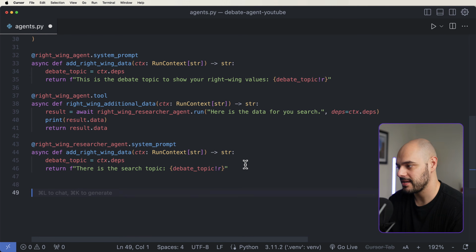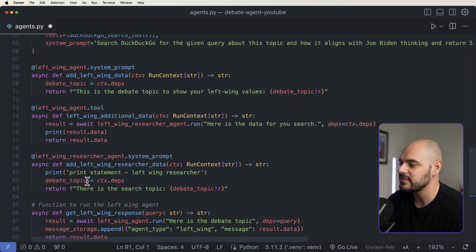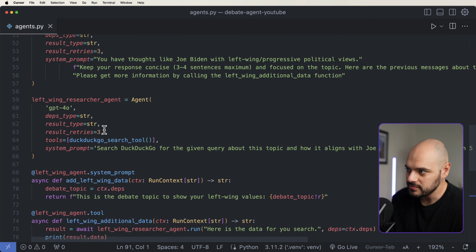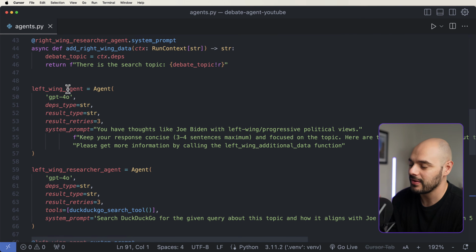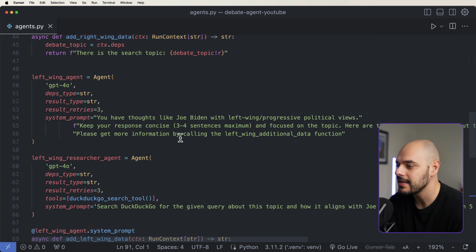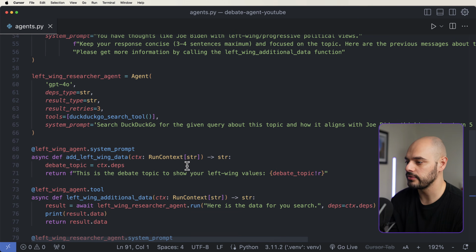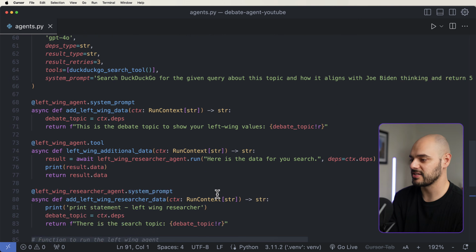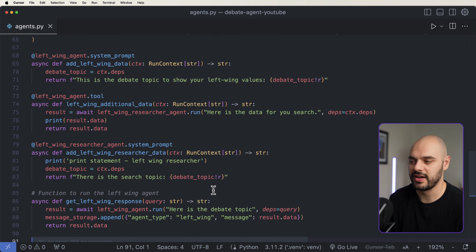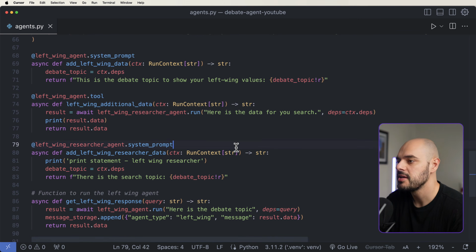So I'm just going to come down here and add in a bunch of information now about the left wing, which is going to be the exact same thing where we have now a left-wing agent. You have thoughts like Joe Biden and left political views. We're going to search DuckDuckGo again for the left political views. And then we're going to have the left topic, save it, and be able to search and find the right information that it believes based on the left.